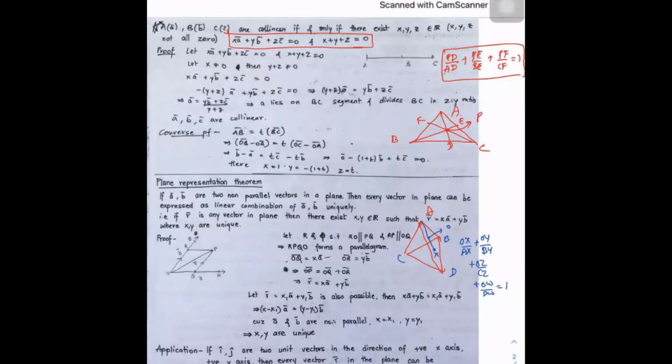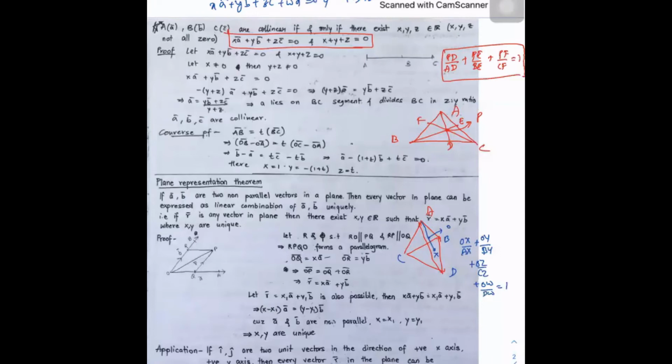But in this case, the proof is related to the coplanar result. Because here XA plus YB plus ZC equal to 0 is the collinear case. In the same way, coplanarity also will give one result. If 4 points are coplanar, then XA plus YB plus ZC plus WD equal to 0 and X plus Y plus Z plus W equal to 0. Here compulsorily at least one of X, Y, Z, W is non-zero.